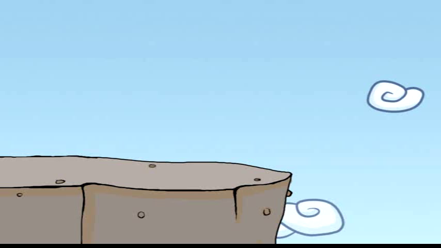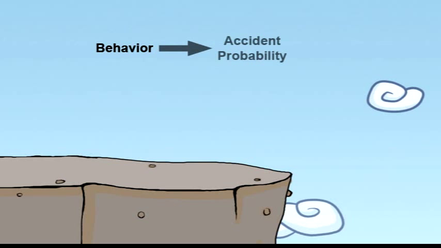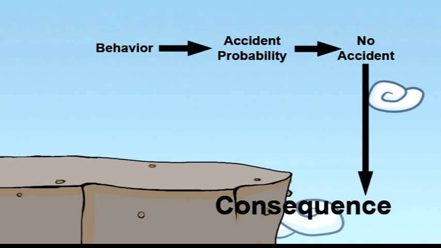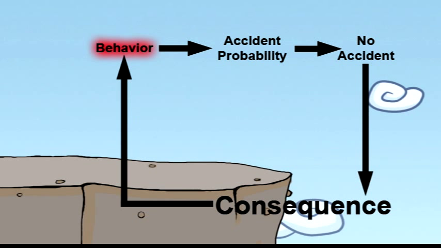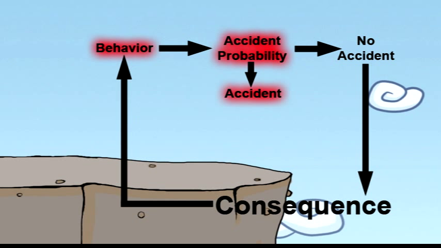What if I walk out to the edge of the cliff? That's a behavior. What if that behavior has an accident probability, but it's relatively low? I walk out to the edge of the cliff many times and I don't fall off. I don't have an accident. Not having an accident is a consequence of that behavior that will reinforce it. That means that each time I walk out to the edge of the cliff, I will remember that I've done it many times without falling off. So how long will I be willing to take that risk? Probably until I fall off.